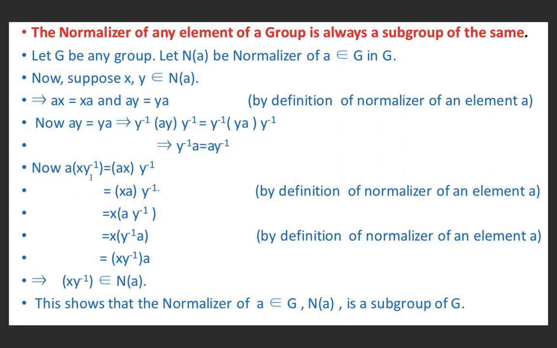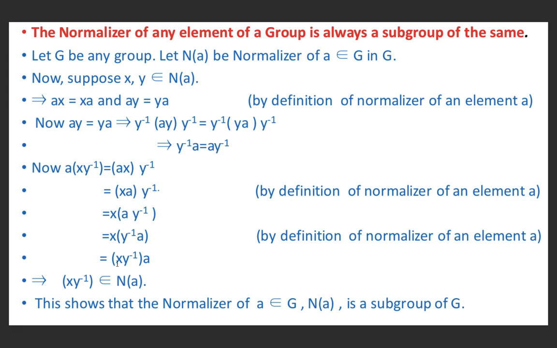Now A(XY inverse) is equal to AX Y inverse, and this is equal to XA Y inverse by the definition of the normalizer of element A, and this is equal to X into AY inverse, and this is equal to X into Y inverse A, as we have just proved Y inverse A equal to A Y inverse.